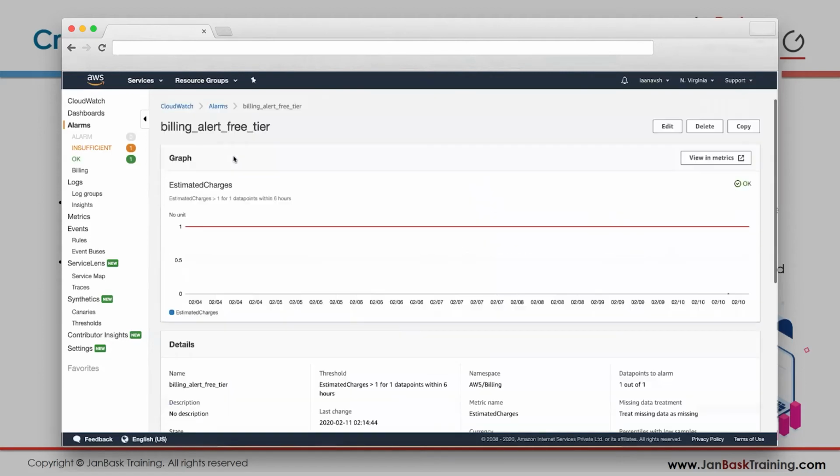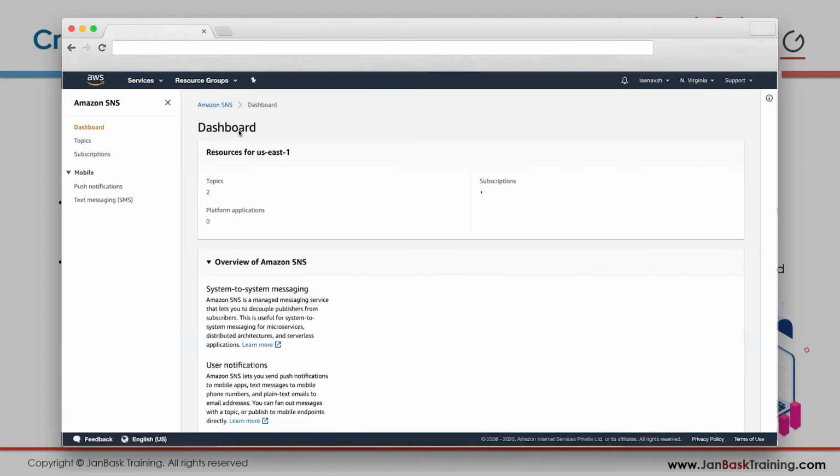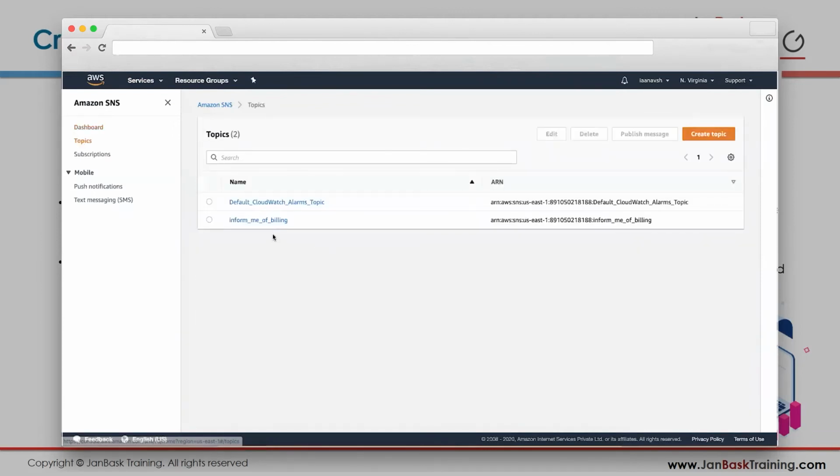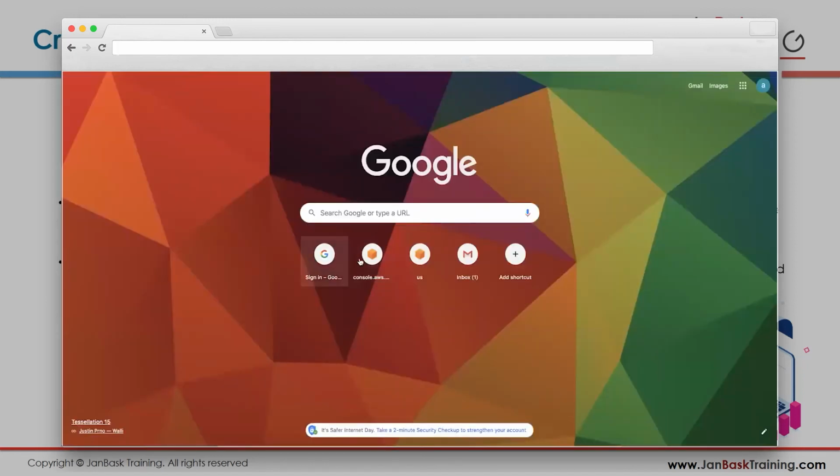Don't worry about it. Just go to services, click on SNS, click here. You have your topic that you just created. This was inform me of billing. And you see it's pending confirmation. So what happens is, an email will be sent to the email address that you entered here, and there you will have to confirm, okay, yes, I want to subscribe to all the updates that are coming.